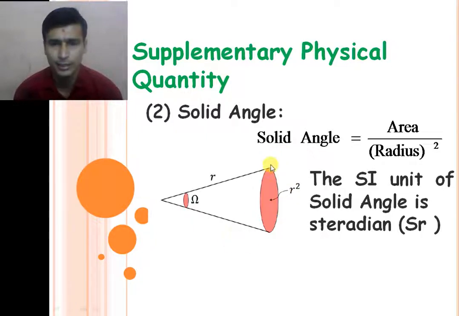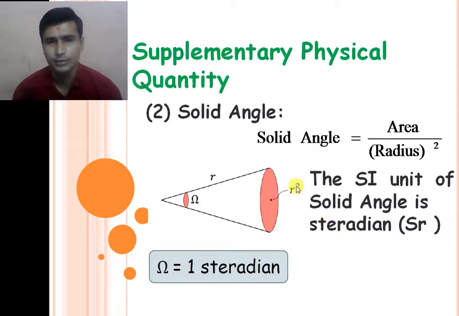So for the solid angle, if we consider this amount of area covered at some angle at a radius r, and we calculate the area and divide by radius square, we get the solid angle, right? So 1 steradian: if the area covered by this portion is radius square, r square, the angle subtended at this point we consider as 1 steradian.